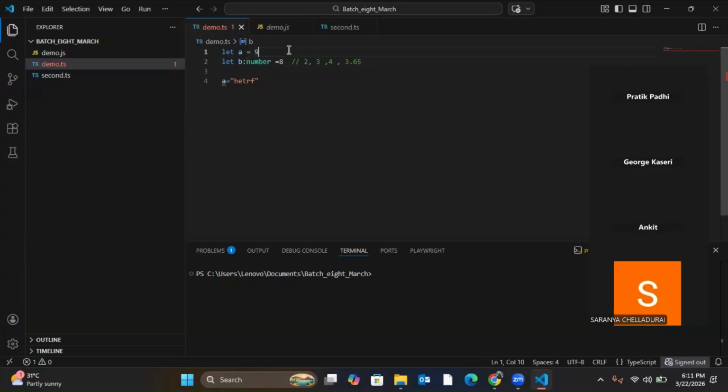Now this is an interview question. They will ask you, what is type annotation? This is called type annotation. That means when you declare a variable and explicitly define the data type of the variable, that is called type annotation. I have explicitly declared, yes, this is number. Then what is this called, where I have not declared the type? That is called type inference. These are the technical terms which they may ask you in an interview.